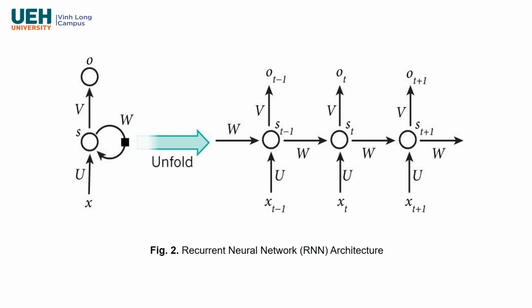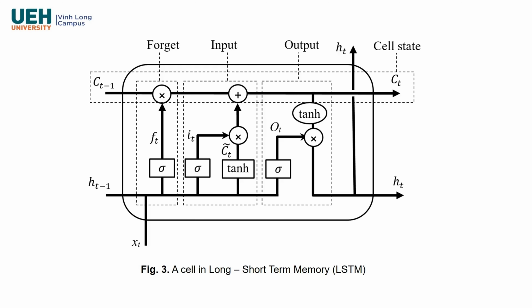A recurrent neural network, RNN, is known as a short-term memory, because it can capture the previous state of the process. Figure 2 shows the architecture of RNN. Long short-term memory, LSTM, is a form of RNN. It is built on a bunch of gates, including forget, input, and output. They work together to fulfill the functions of an LSTM unit and control information flow. While RNN can only capture a short-term sequence, LSTM can remember long-term ones as the result of the gates. The structure of a cell in LSTM is presented in Figure 3.